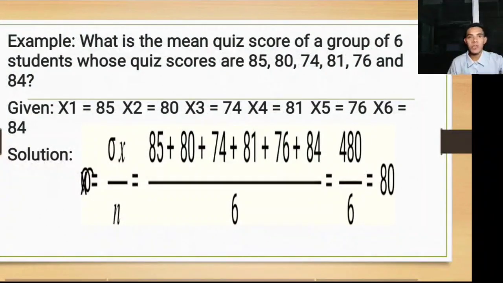So the solution here is that the sample mean, or x bar, is equal to the summation of x over n, wherein 85 plus 80 plus 74 plus 81 plus 76 plus 84 divided by 6, which, yung 6 dyan is the number of observations. So we have 480 divided by 6. The answer is 80. So our mean is 80.